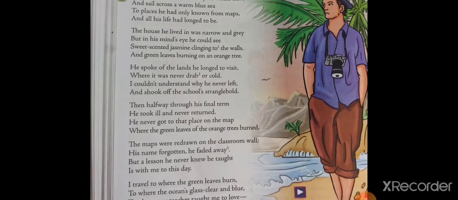He spoke of the lands he longed to visit, where it was never drab or cold. I couldn't understand why he never left and shook off the school's strangle hold.